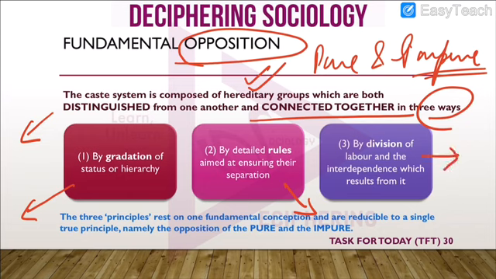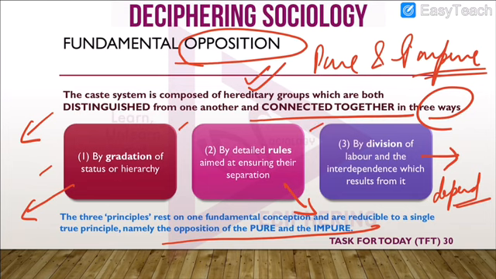And third, there were different occupations for different castes. Now these occupations were dependent on one another for their living. So these three principles rested on the fundamental principle, and this fundamental principle was the opposition of the pure and impure. That means in all these three stages there was the concept of pure and impure.